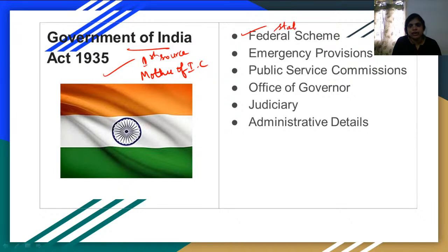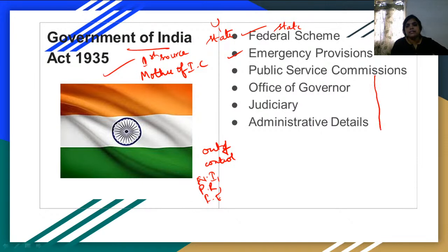When I say federal scheme, you need to understand that the presence of states under the union is nothing but the federal characteristic. The second feature is emergency provisions. When things are out of control, when you have any unforeseen situation, emergency or a war condition, you need to immediately make sure that the people are in control. You have to take control of the whole country, and that is nothing but the emergency provisions. Emergency provisions are of three types: national emergency, presidential rule, and financial emergency, which we have taken from Government of India Act 1935.